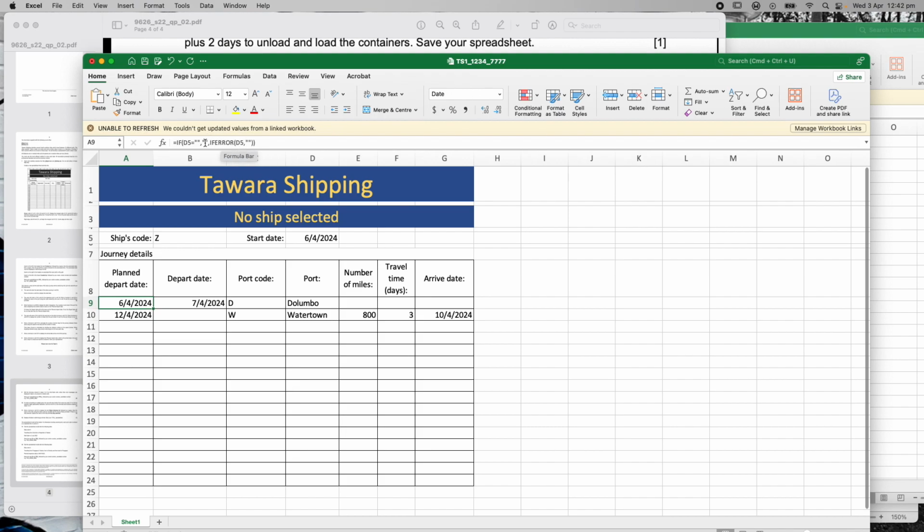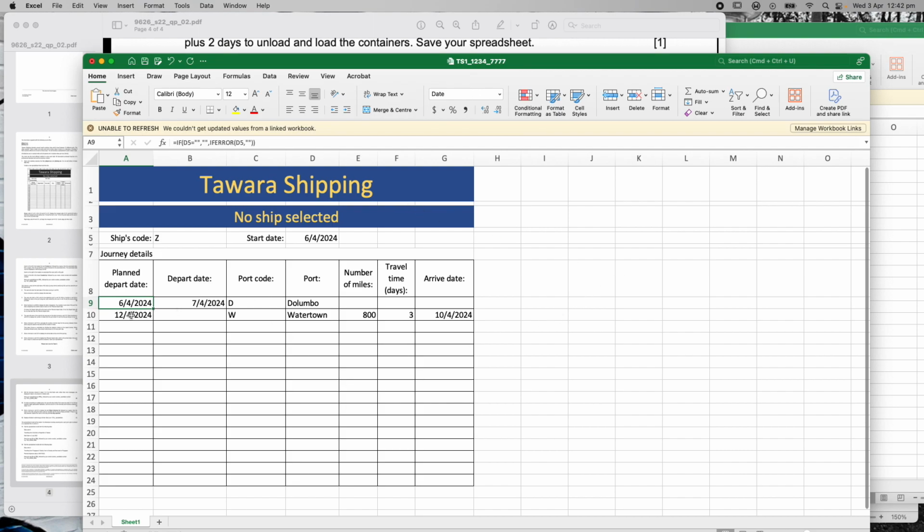So in this if error section here, if D5 is okay, we put D5. If it's not okay, if an error comes up, then we're going to put nothing. That's the way that one works. So that one's a little bit more complicated in there. Right, let's keep going down.